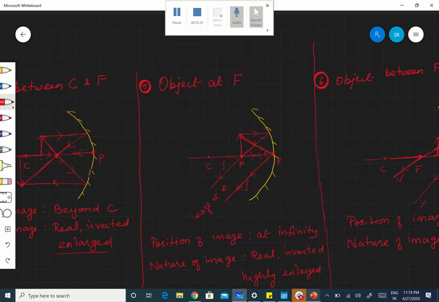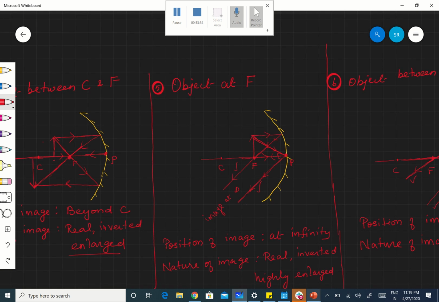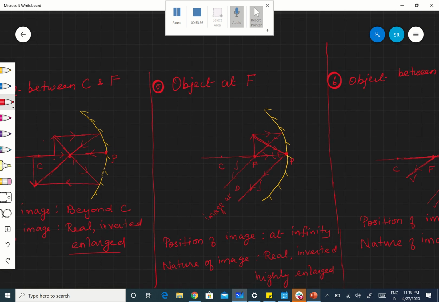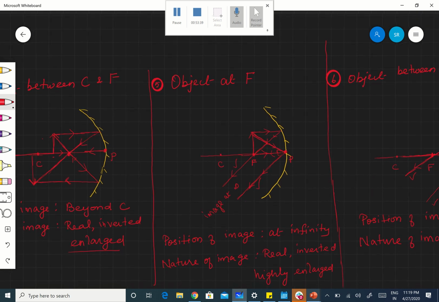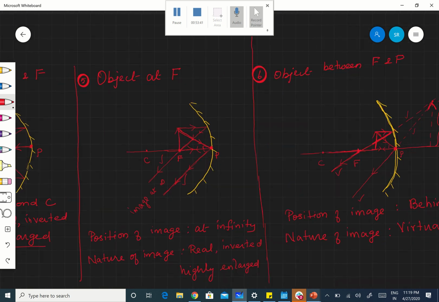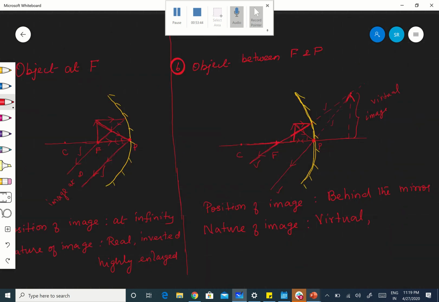Here, in the previous cases, if you see, the object is above the principal axis but the image is below the principal axis, which means it is an inverted image. But here the image is also above the principal axis, which means it is an erect image. It is not upside down. So, virtual, erect, and enlarged. It is also an enlarged image. Are you following?